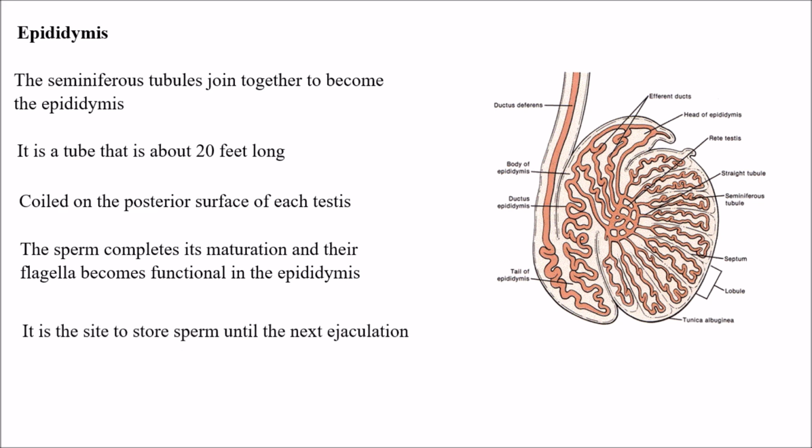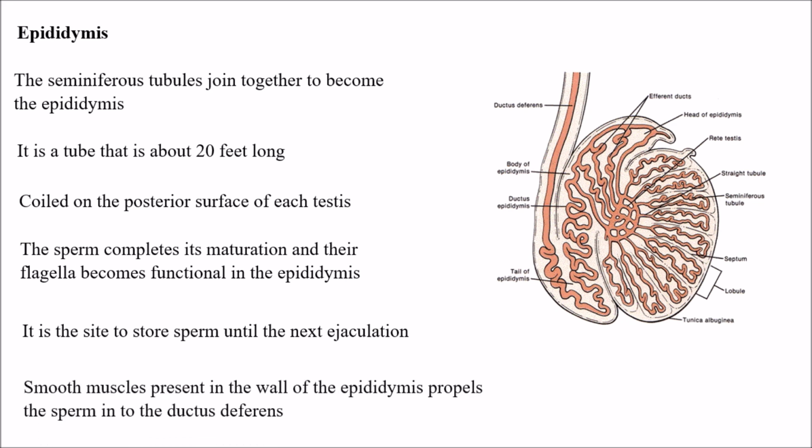It is the site to store sperm until the next ejaculation occurs. So until the sperm is released outside the body, or until the next intercourse, the sperm is stored in the epididymis. Smooth muscles present in the wall of the epididymis propel the sperm into the ductus deferens. So the smooth muscles on the walls of the epididymis move the sperm into the ductus deferens.